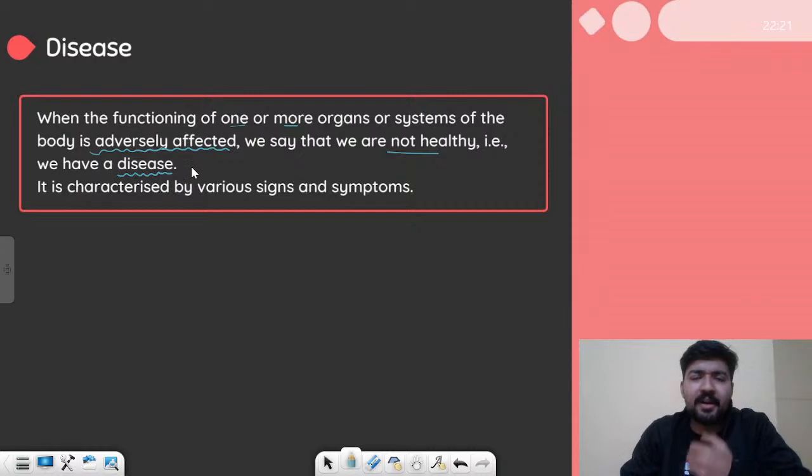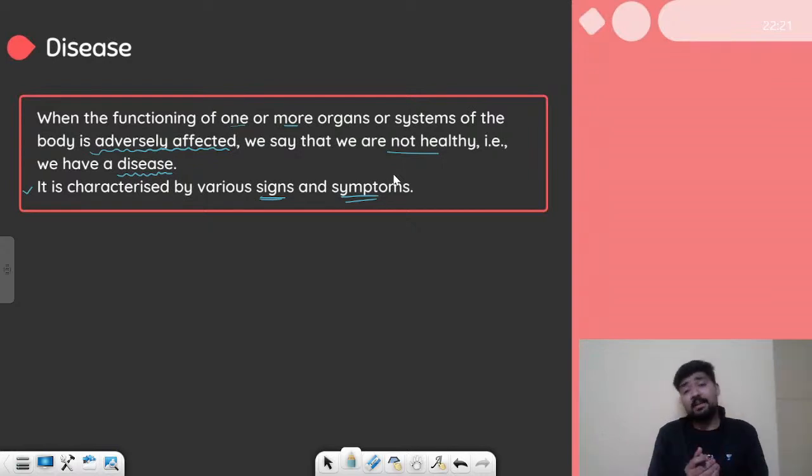So this is how we find out that we have a disease, right? It is characterized by various signs and symptoms, right? Whether or not we are suffering from a disease is found out by certain signs and symptoms.